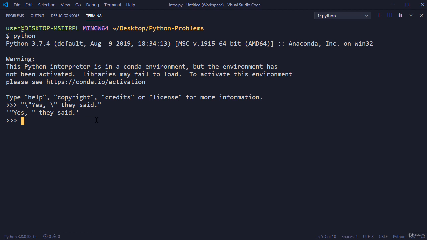Also, if you want to use double quotes within double quotes, you must put a backslash before each inner double quote to escape this. Here we put 2 backslash marks before each inner double quotation marks to escape it, and the operation was done without any errors. Let's try another one.